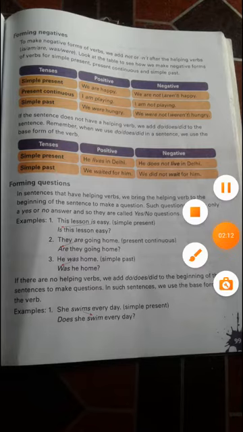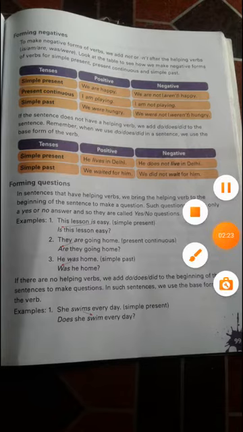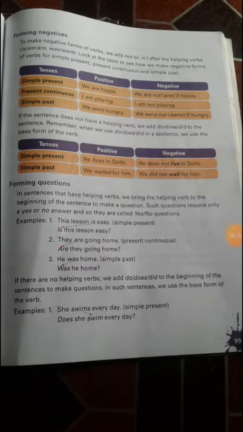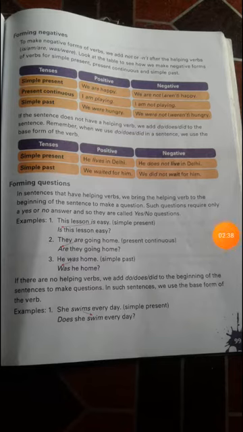Look at the table to see how we make negative forms of verbs for simple present, present continuous and simple past. So let us see here. Simple present, in the positive form we say we are happy, I am happy, you are happy today. Fine. But in the negative form, you just add not after the helping verb, before the word happy. So here we add not, and we say we are not happy.